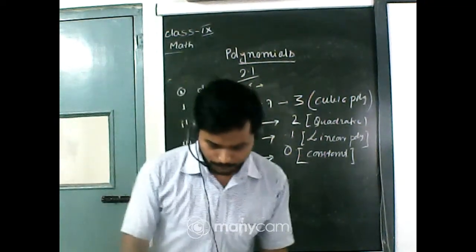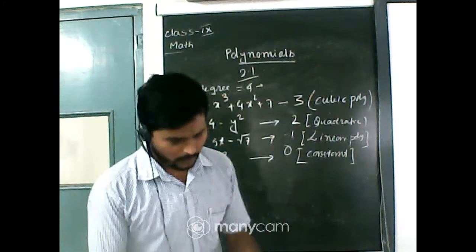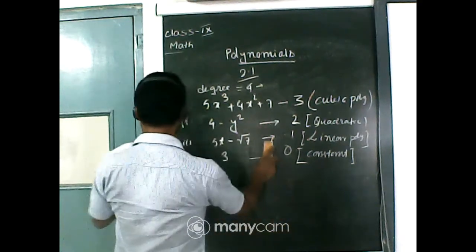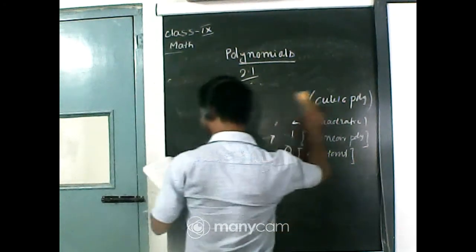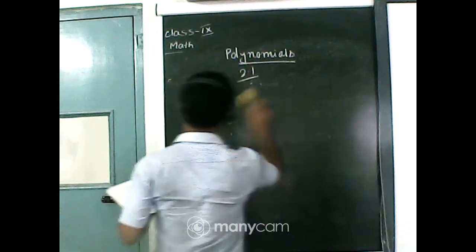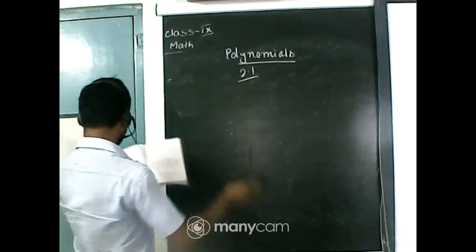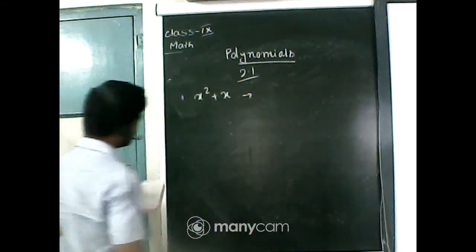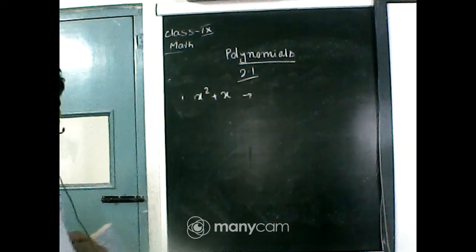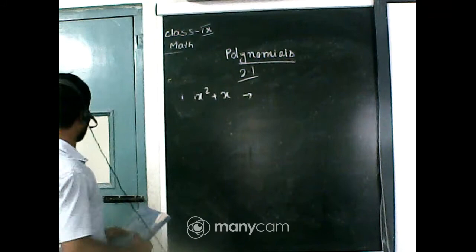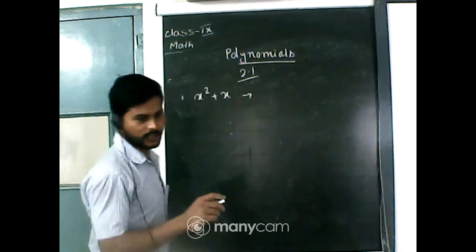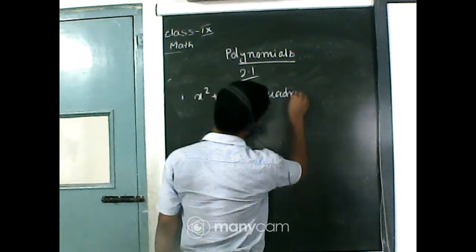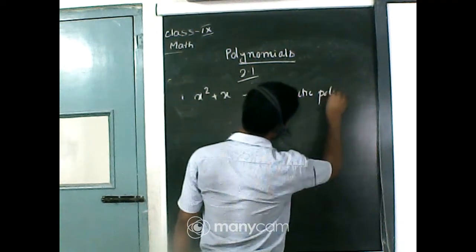Okay, now look here, a few questions are given here. We have to classify the following polynomials as linear polynomial, quadratic polynomial, or cubic polynomial. So the first question is x square plus x. Now look at the degree of the polynomial. In that polynomial, the maximum power of the variable is 2. That means this is a quadratic polynomial.